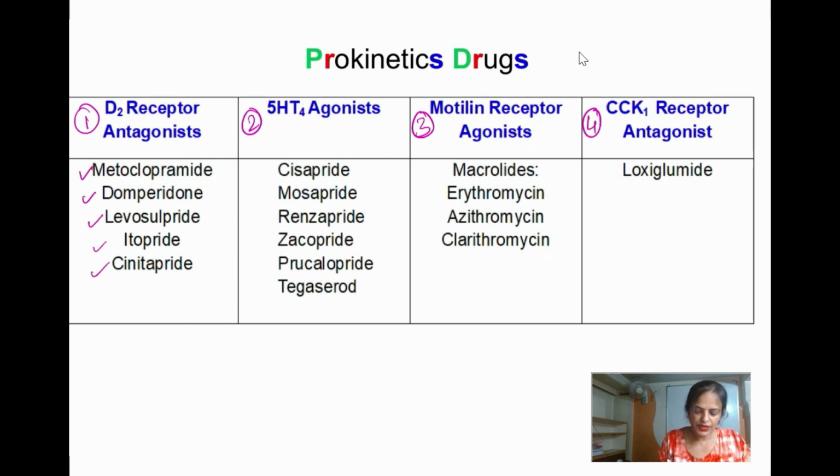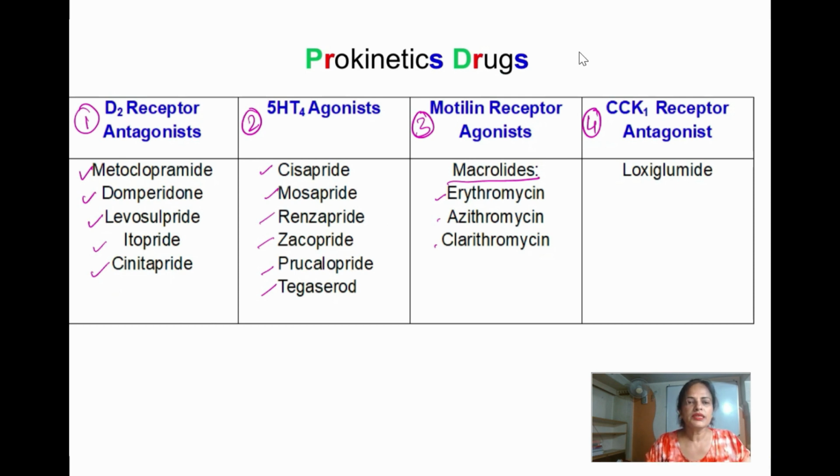Under the 5-HT4 agonists, we have cisapride, mosapride, renzapride, zacopride, prucalopride, and tegaserod. Then motilin receptor agonists include the macrolides like erythromycin, azithromycin, and clarithromycin. Then for cholecystokinin receptor antagonists, we have one drug, that is loxiglumide.